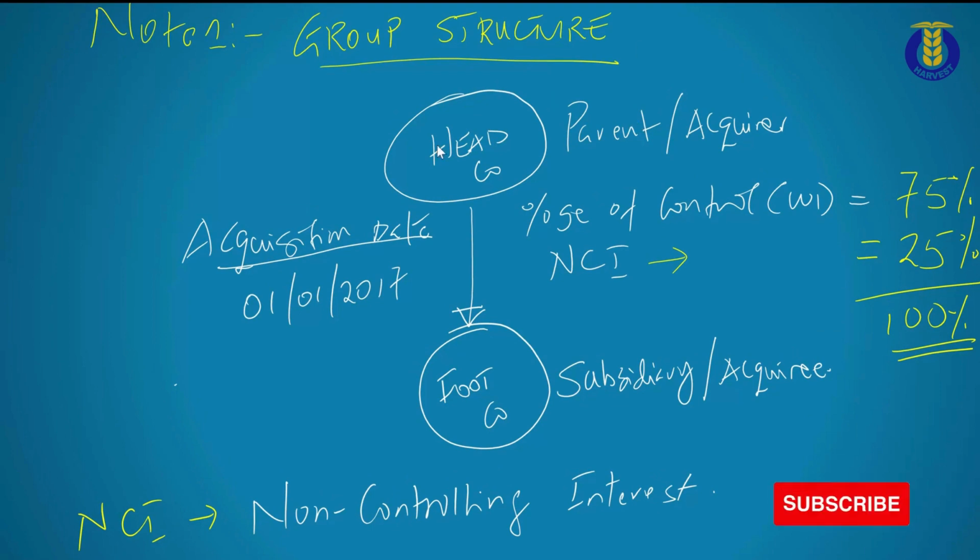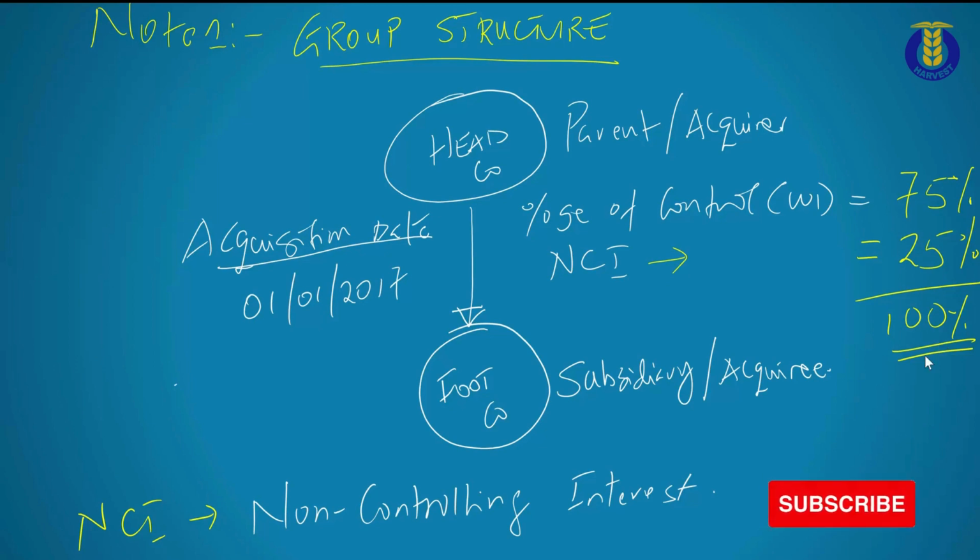If you have read through the question clearly, you would appreciate the fact that head company is our parent or the acquirer, and food company is the subsidiary, the acquiree. The acquisition date is 1st of January 2017. You indicate it here. Then you show the percentage of control in a working if it's not given outrightly, and then the NCI, which I've indicated here is the non-controlling interest. The percentage of control being 75% and the NCI being 25% gives us 100%.